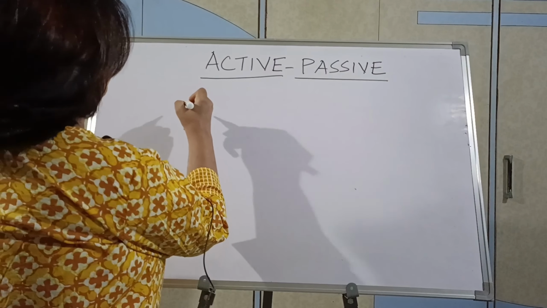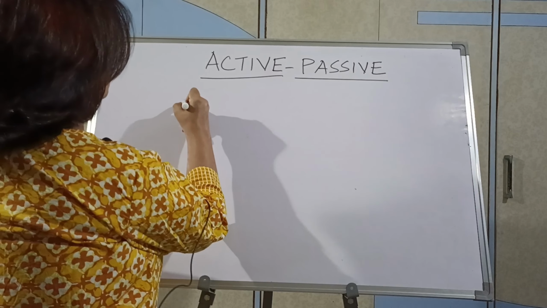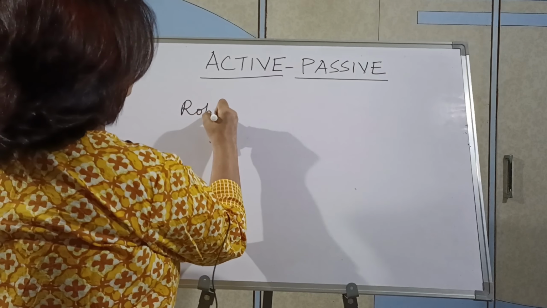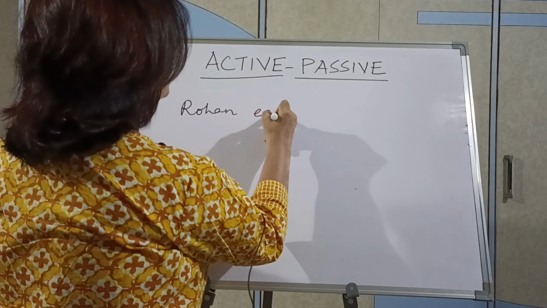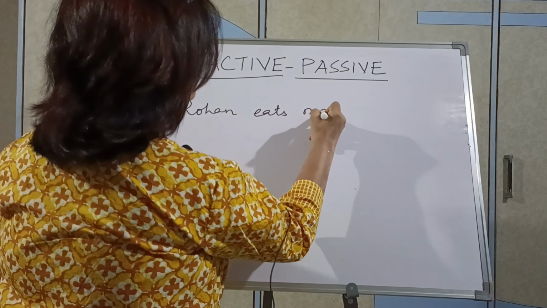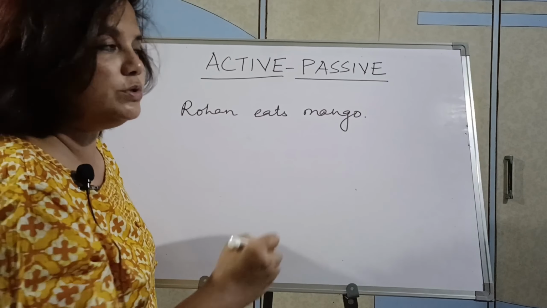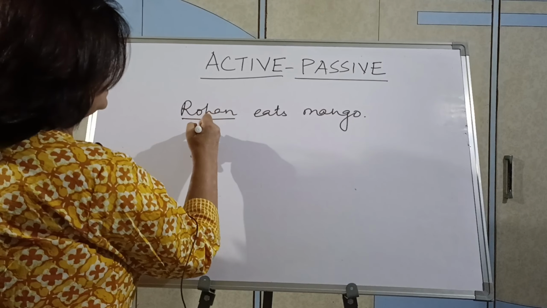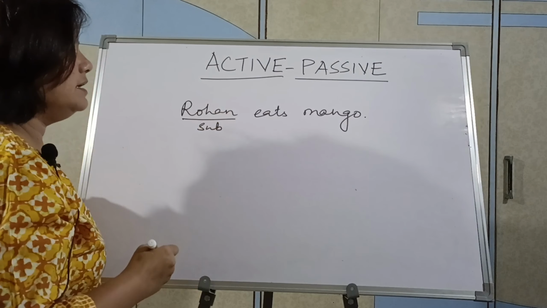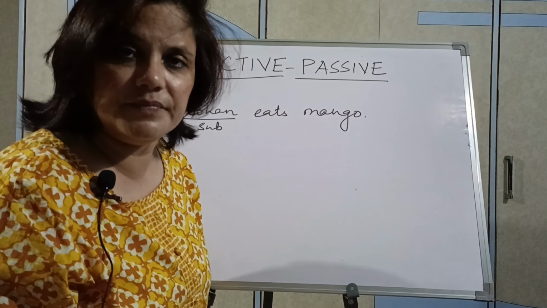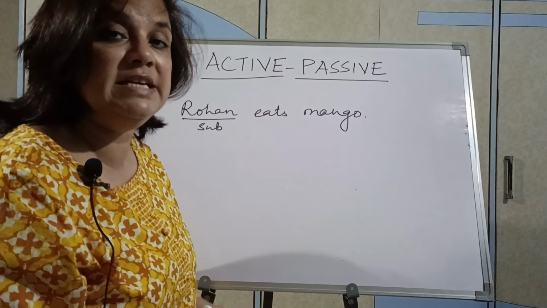Suppose I take the example, Rohan eats mango. Then all of us know that Rohan is a subject. Why is Rohan a subject? Because Rohan is doing something. Rohan is the doer of the action eating.